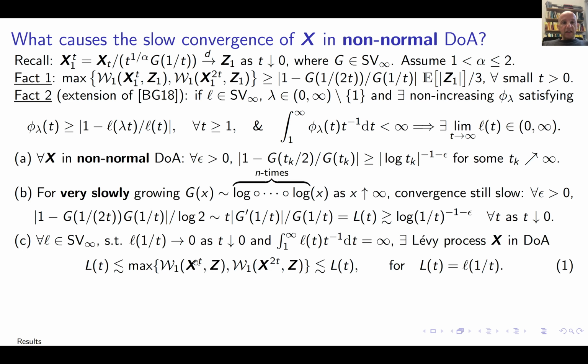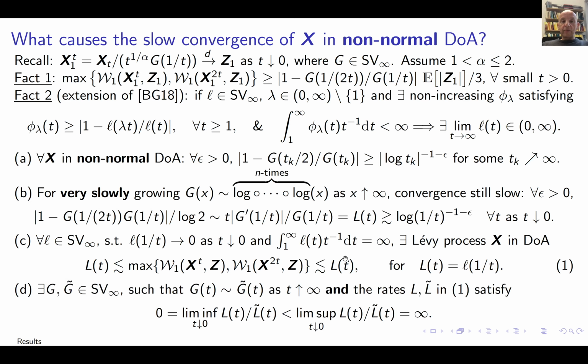Okay, another perhaps interesting fact is that if I take an arbitrary slowly varying function that goes to 0 at infinity, and that of course makes this integral infinite, then there exists a Levy process that converges this slowly to 0. The Wasserstein distance between X_t and Z converges to 0 at that given, prescribed rate.